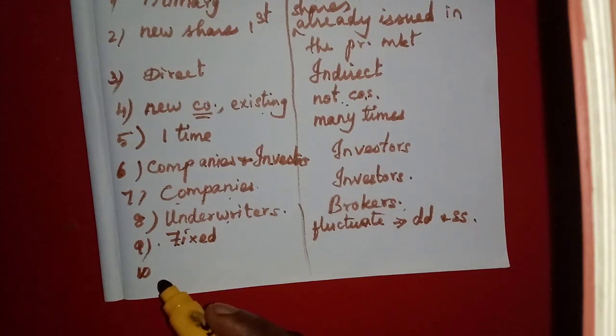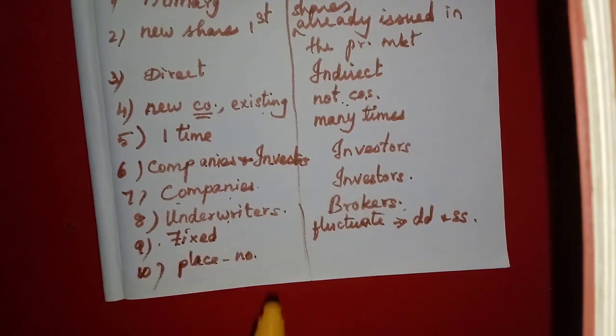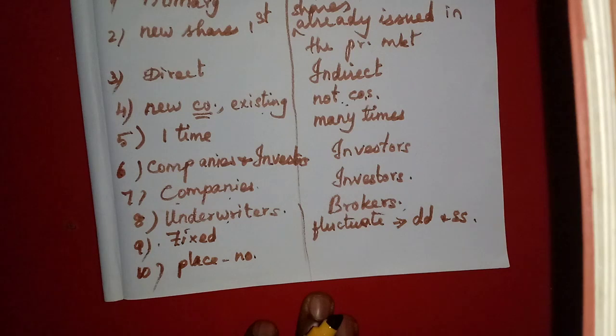Then the organizational structure. In the new issue market we cannot say there is a fixed place. They will issue the prospectus, and those who are willing to buy can purchase.